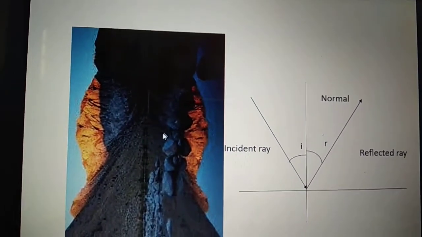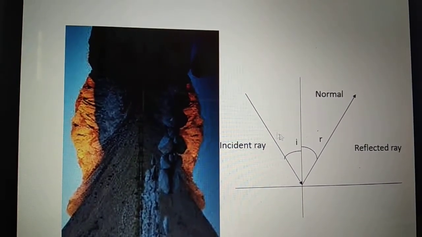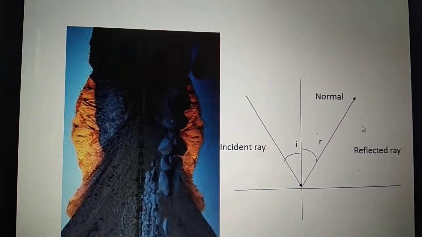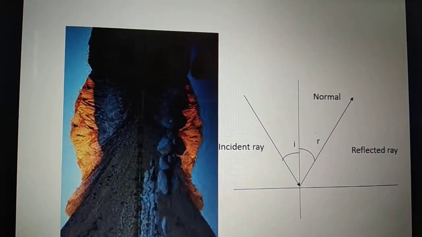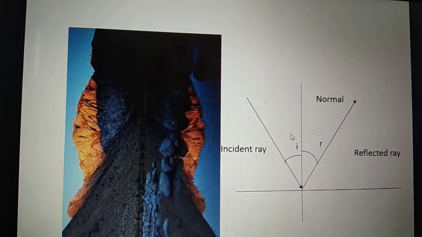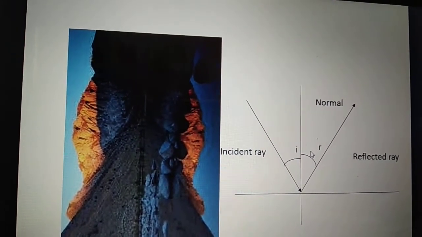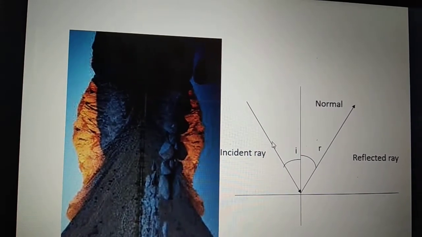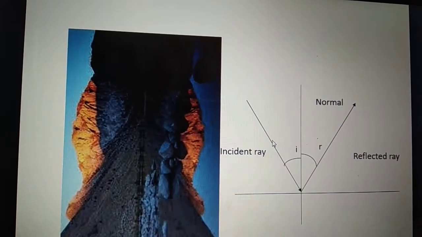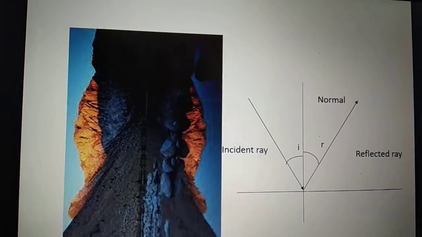You can see the parallelism between this image and our incident ray and reflected ray. So from here the laws of reflection are very clear. The laws of reflection are: angle of incidence is equal to angle of reflection, that means I is equal to R, and also the incident ray, normal and reflected ray all lie in the same plane.